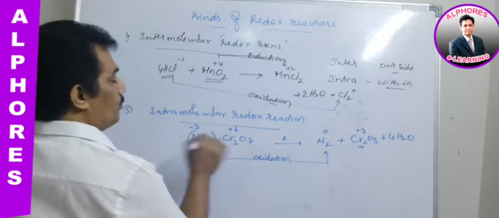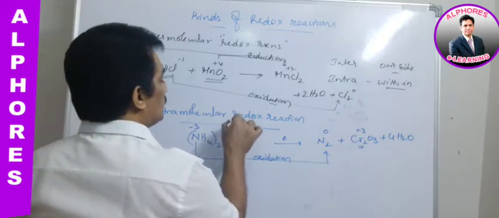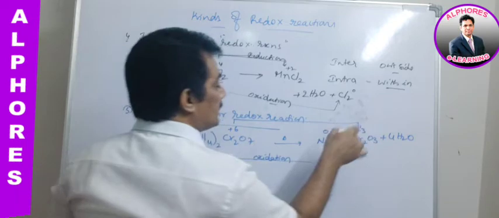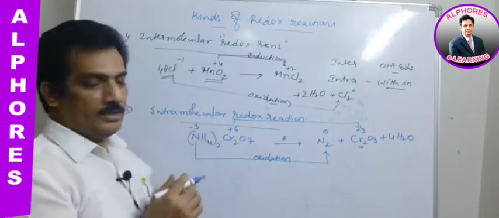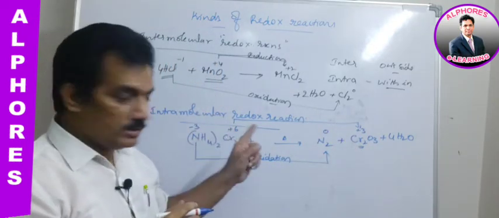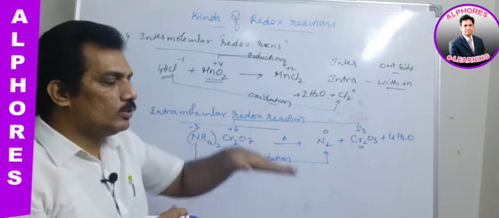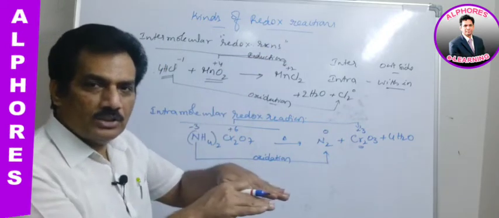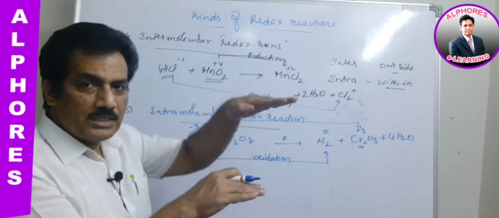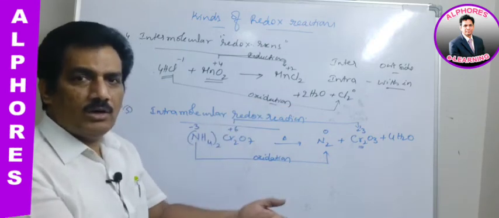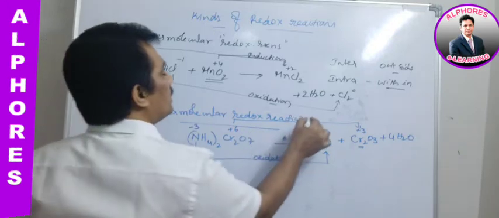And now chromium from +6 to +3. A decrease in oxidation number. Is it not? So it is reduction.